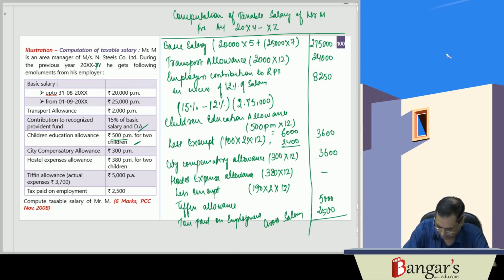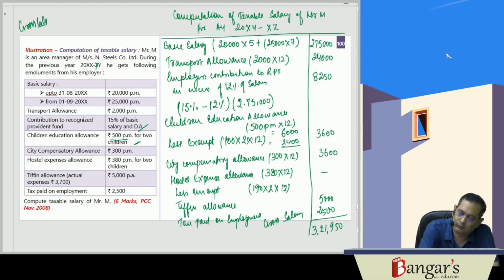So his gross salary works out to be 3,21,950. This is the gross salary. We'll give standard deduction of 50,000 rupees and professional tax 2,500 rupees.